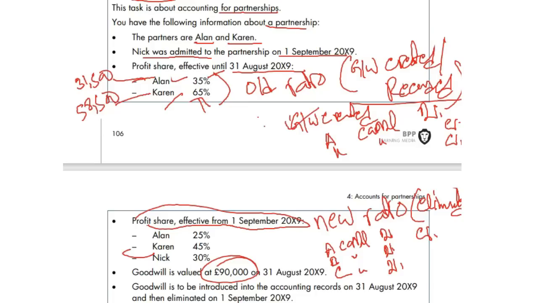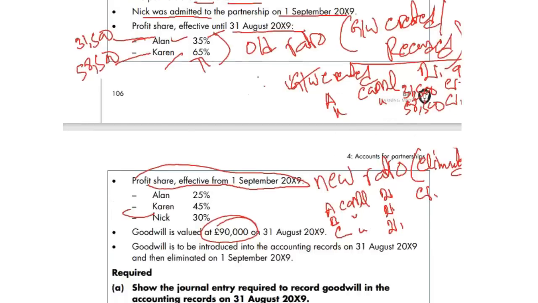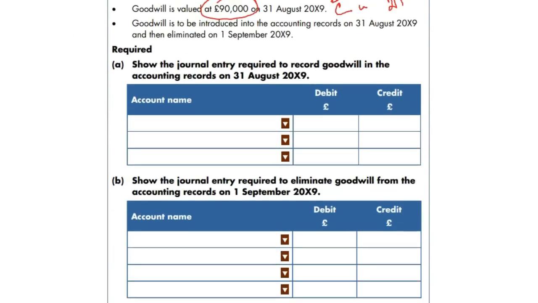I said goodwill created debit. That will be 90,000. Goodwill created debit, capital credit. Yeah, that's how we do the journal or double entry. 31,500 and 58,500. That's what we need to write down here. Goodwill account, or we call it goodwill created, recorded, whatever we call it.